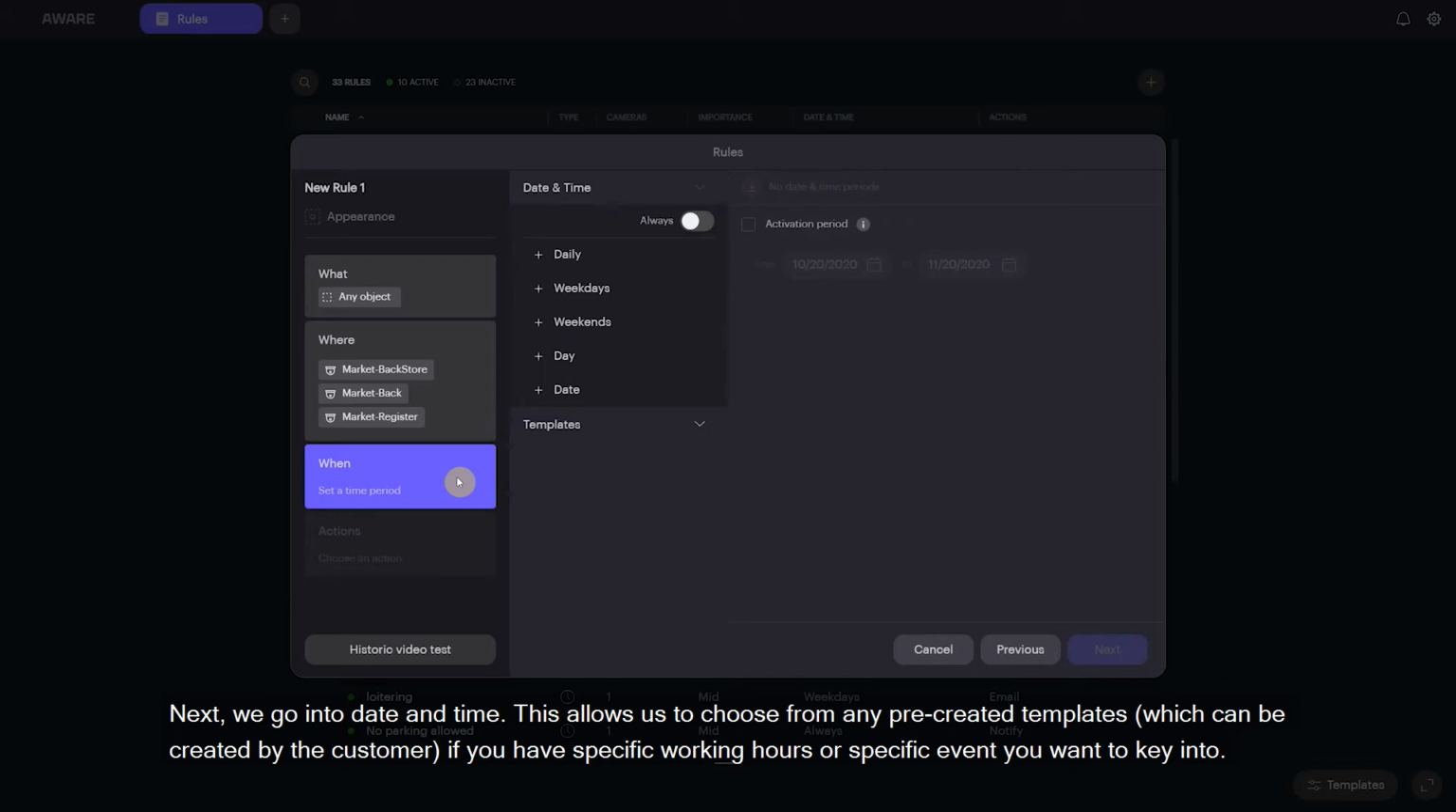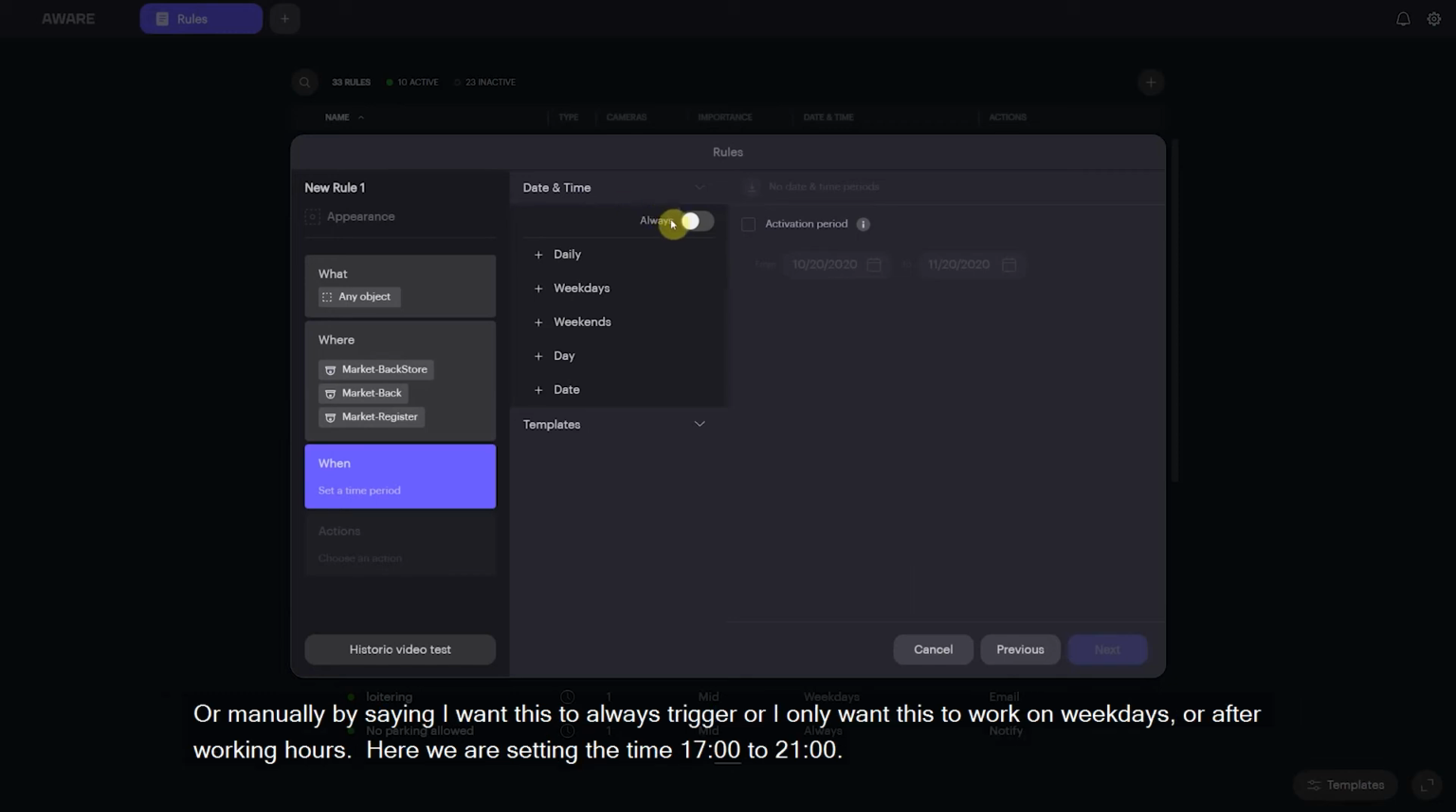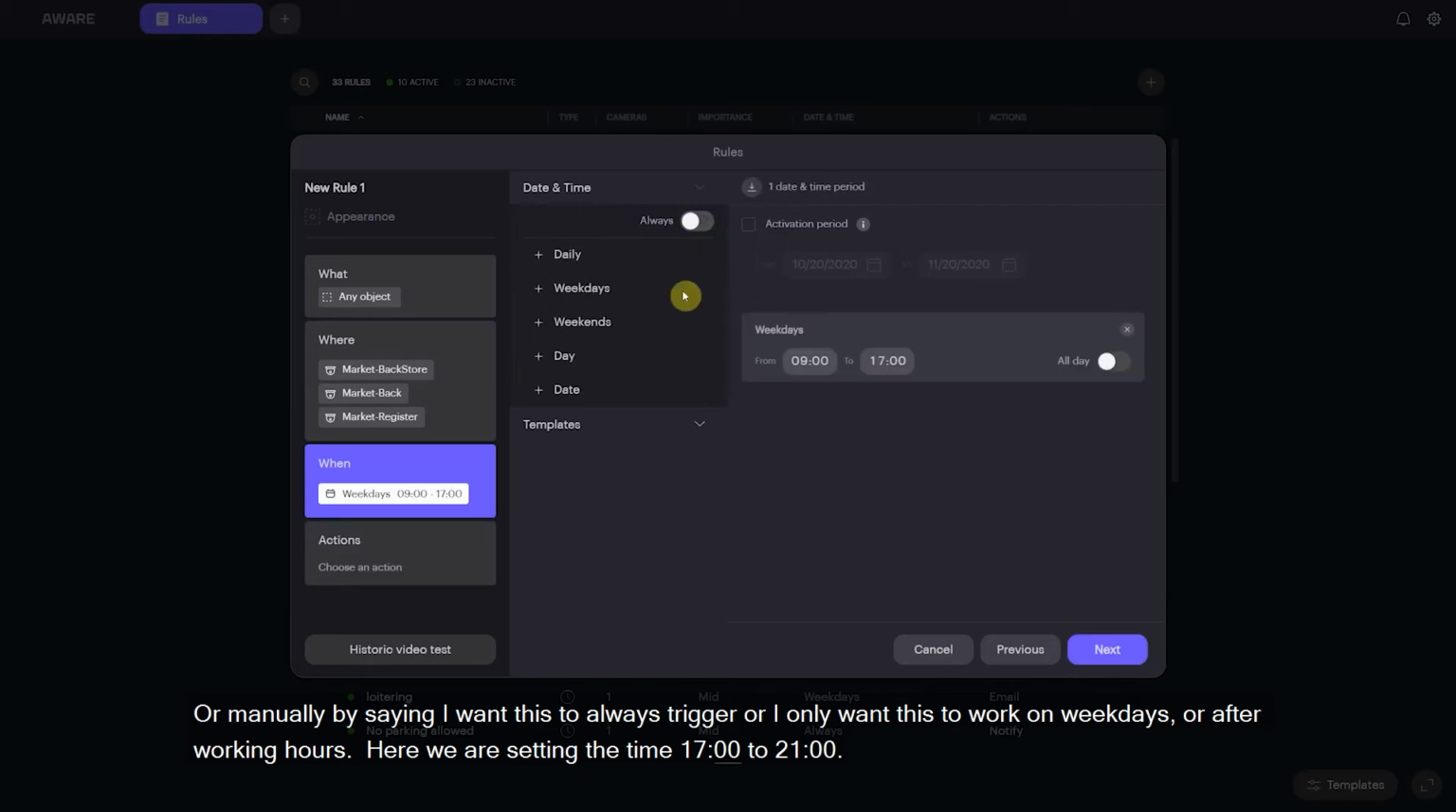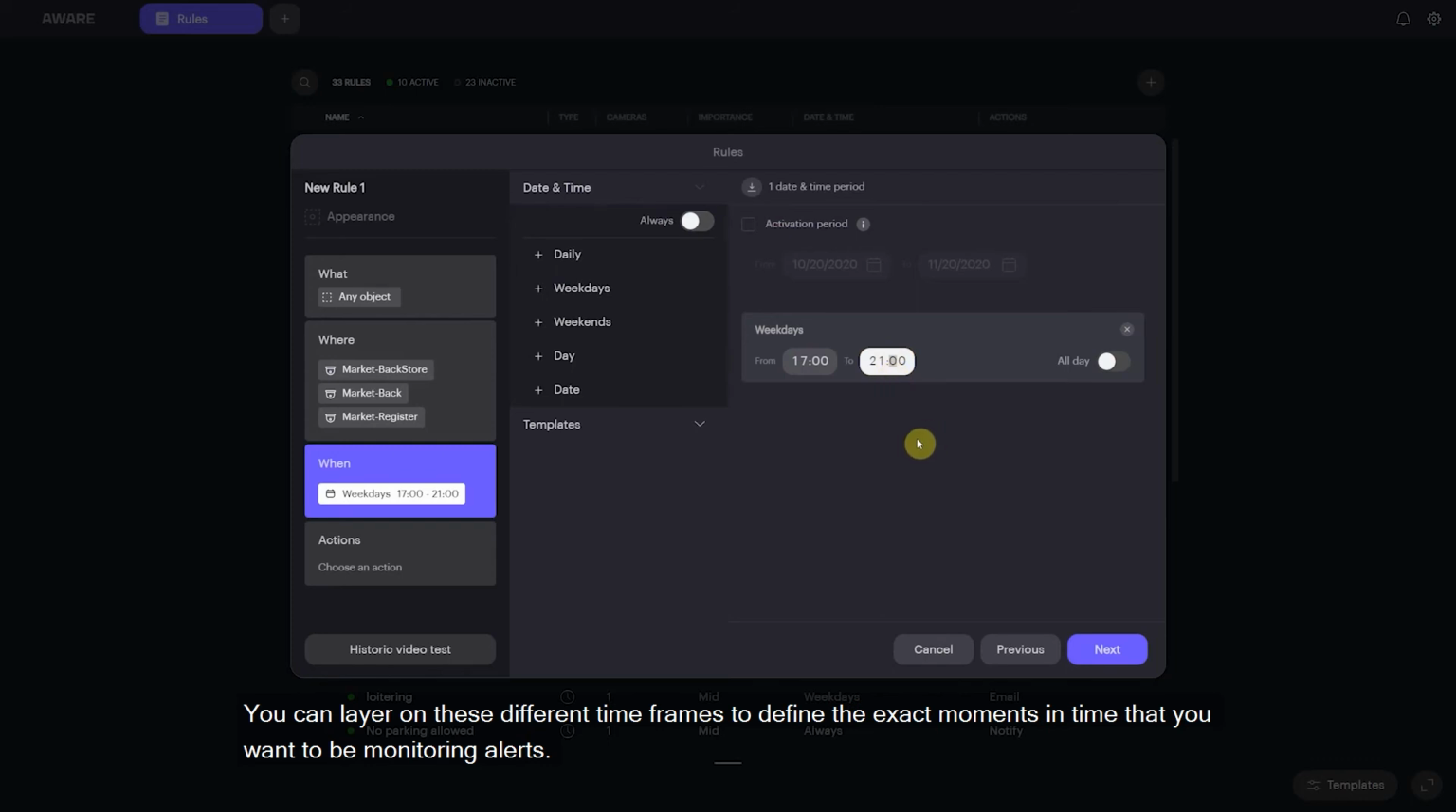And so this allows us to choose from either any pre-created templates, which can be created by the customer if you have specific working hours or specific events that you want to key into, or manually by saying either I want this to always trigger, or I only want it to work on weekdays after working hours, which may be something like 1700 to, let's say, 2100. So you can layer on these different time frames in order to find the exact moments in time that you want to be monitoring for these alerts.